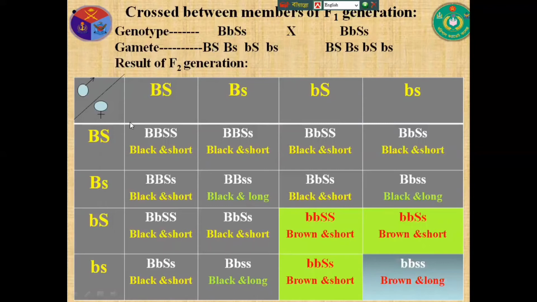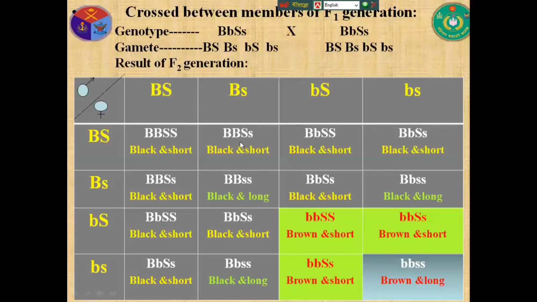Then you can cross. This is our checkerboard. We write down the male gametes in the upper portion and the left side is female gamete. Then cross, and we get 16 types of offspring. Then we know BBSS, B equals black, so black, and S equals short hair, so short hair.